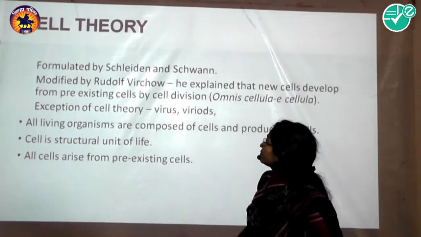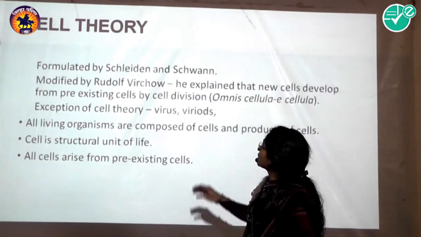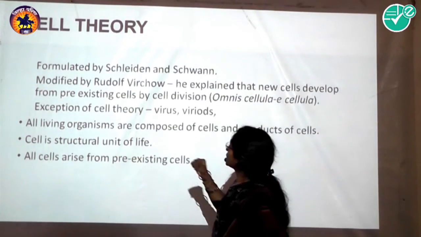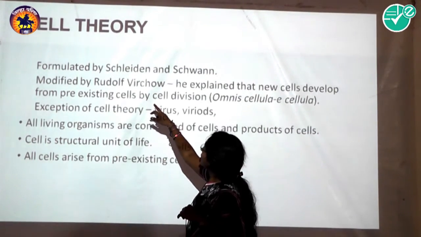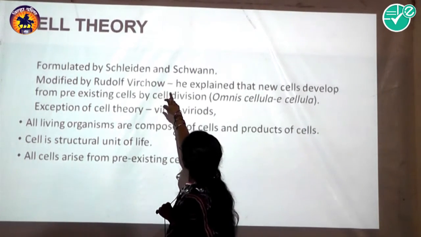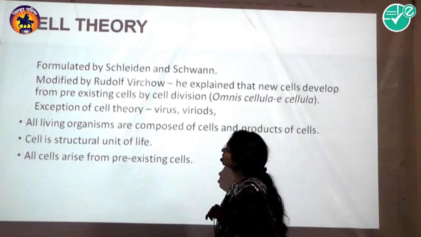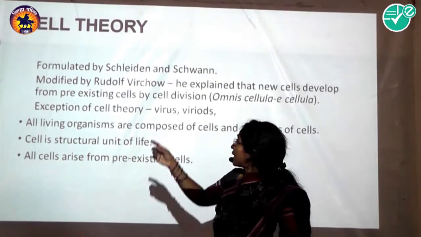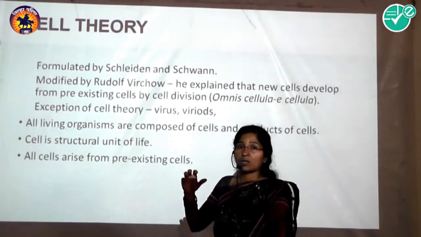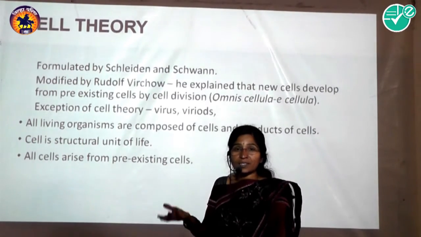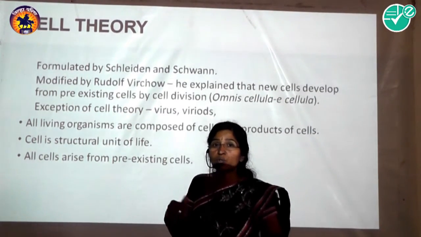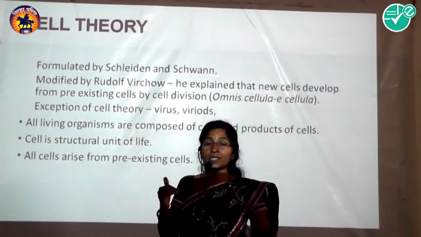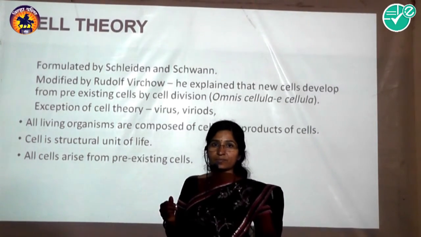Next, we go toward the cell theory. The cell theory was formulated by the botanist and zoologist Schleiden and Schwann. Schleiden observed different types of plant cells and concluded that plant tissues are made up of cells.